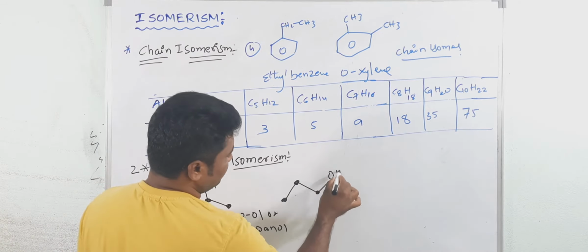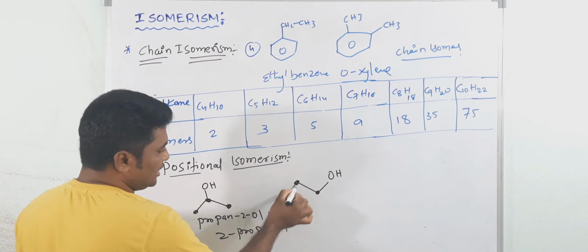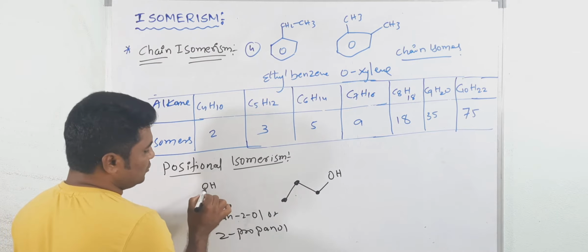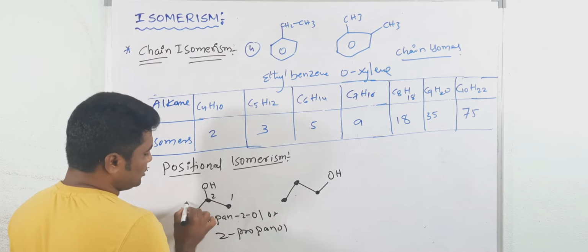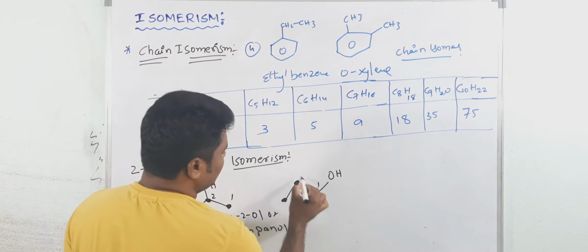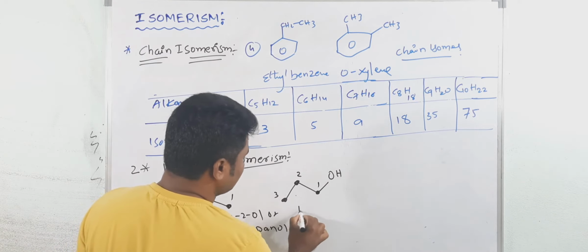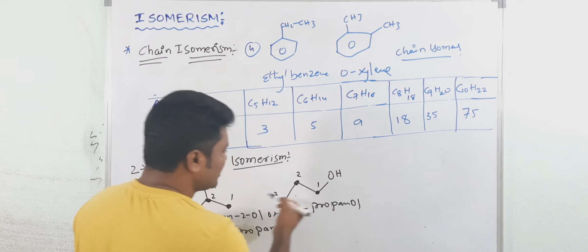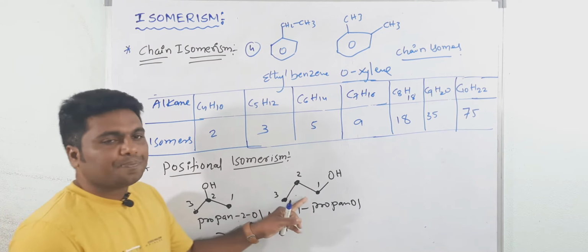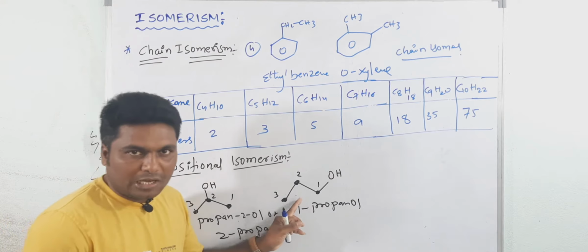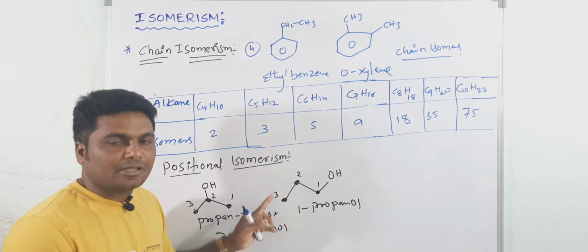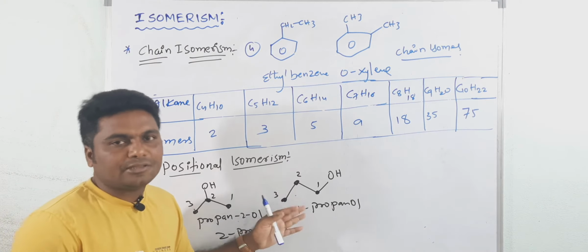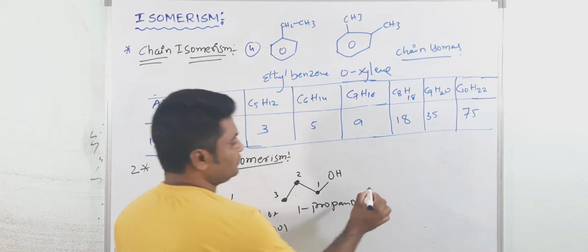See here. Now the number of carbon atoms is same, parent chain is same. Only the change in the position of functional group. OH, here 1, 2 position is there, alcoholic. Here 1, it means here the position is 1, propan-1-ol. So these are called positional isomers. They have the same molecular formula but differ in the position of functional group or pi bond or in the substituent.